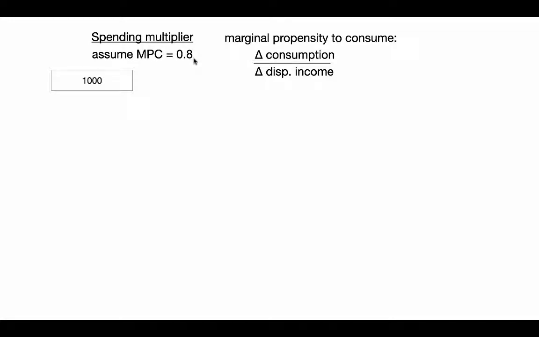So MPC is 0.8. So if we have this $1,000 of spending that for our purposes here just comes out of nowhere, someone decided to spend $1,000, then that becomes someone's income. And so when someone gets $1,000 in income, if MPC is 0.8, they're going to spend 800 bucks of it. And so remember, one of the key things here is that spending becomes income. So if someone spends $800, at some point that's becoming someone's income.